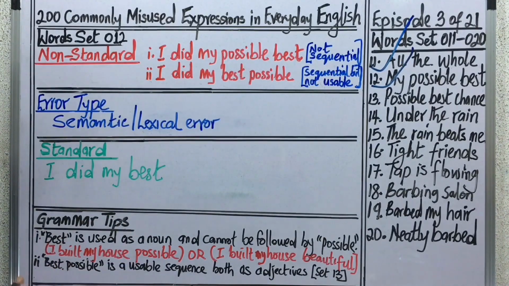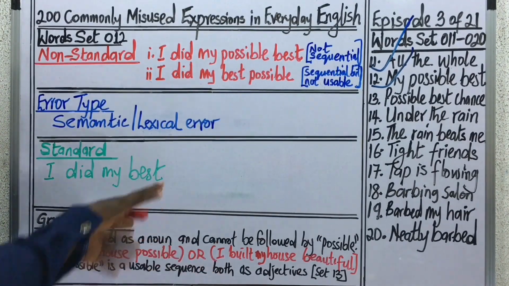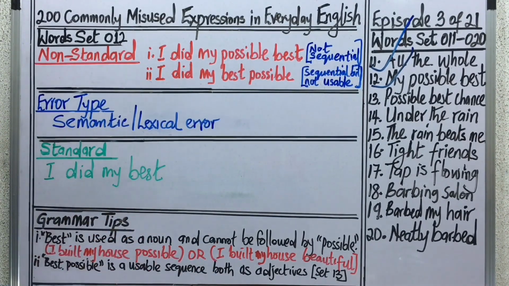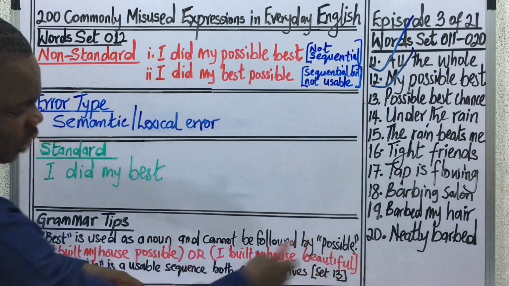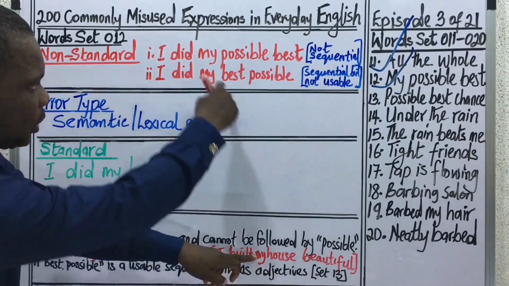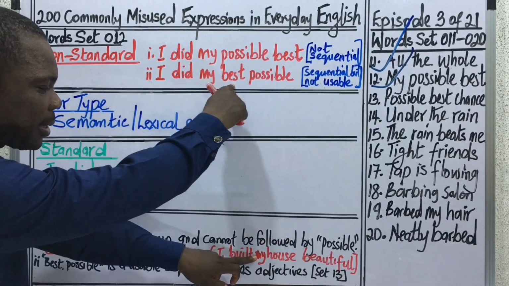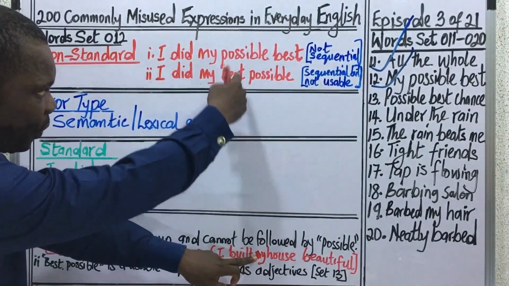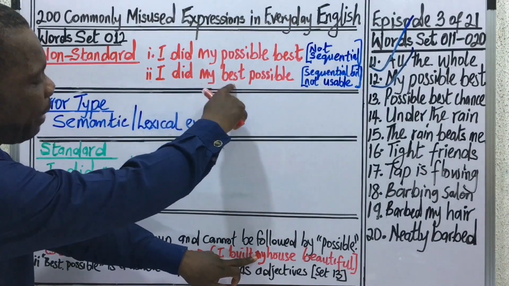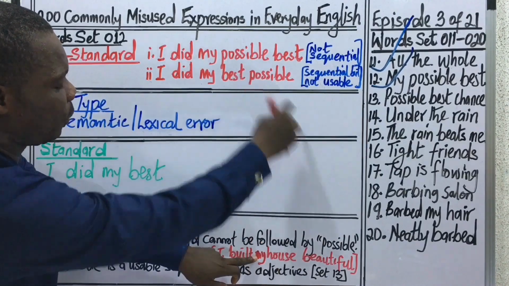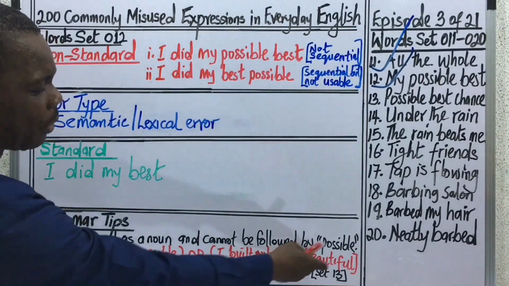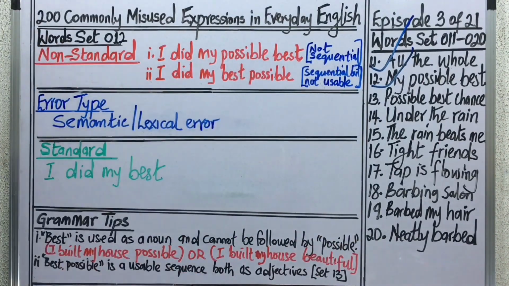What kind of expression is that? It's unthinkable. If you look at the second one, I try to look for another expression to really help you understand what I'm trying to explain here. I built my house beautiful. Yes, my is a pronominal and house is a noun. That is, anytime my is standing before any word, that word is a noun. So my best, my house, beautiful, possible. Both words are adjectives. I built my house beautiful. So what kind of construction is that?